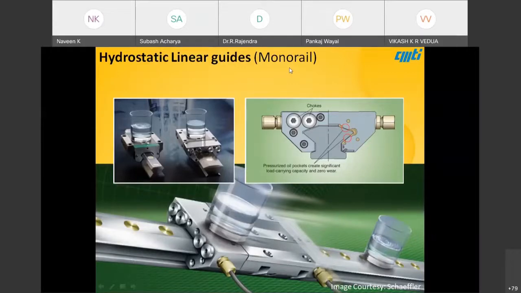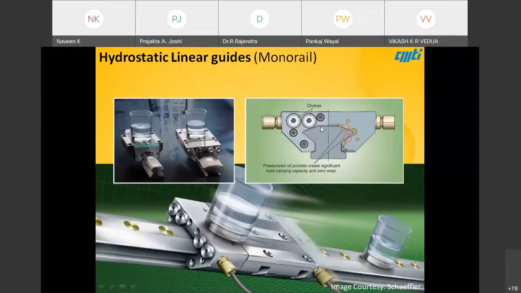Now coming to hydrostatic linear guides. I discussed ball bearing and roller bearing linear guides, monorail guides, but there is a development with hydrostatic bearing guides. Hydrostatic means there will be small pockets, like a reservoir, that pressurize the guides and lift the moving element. Oil is the bearing here.